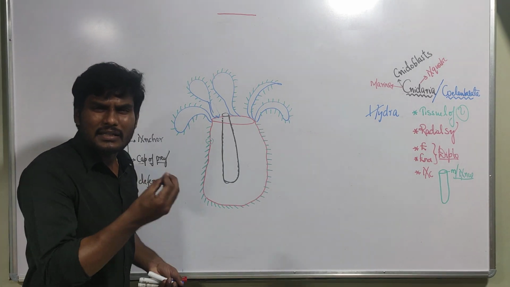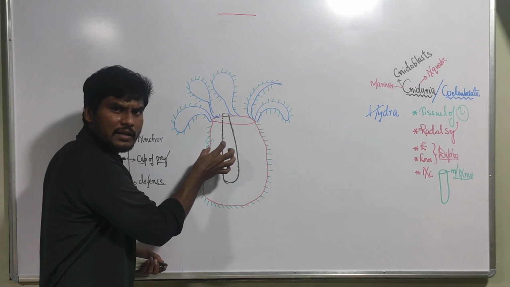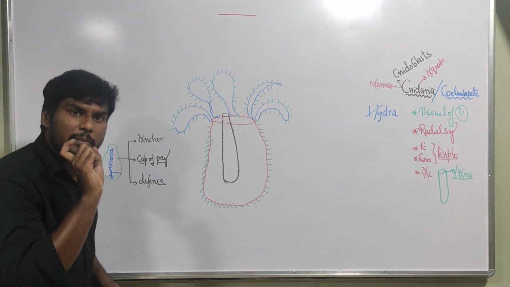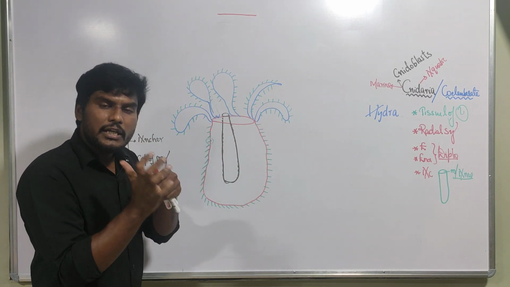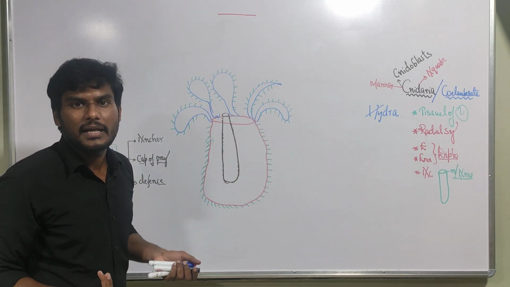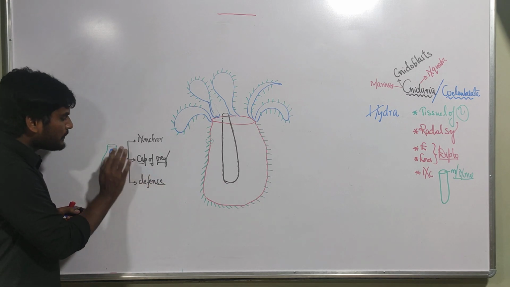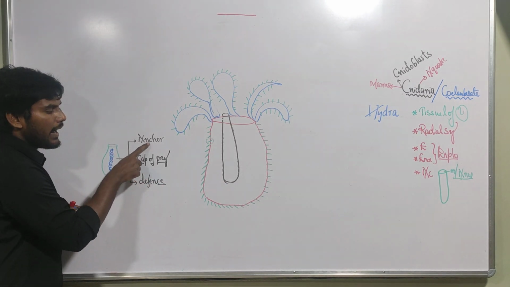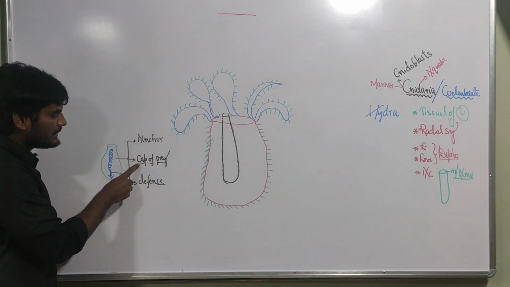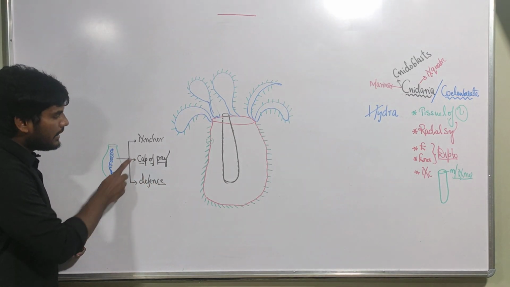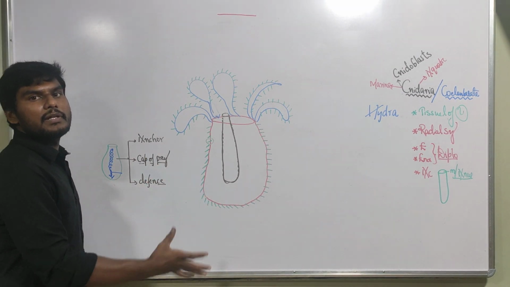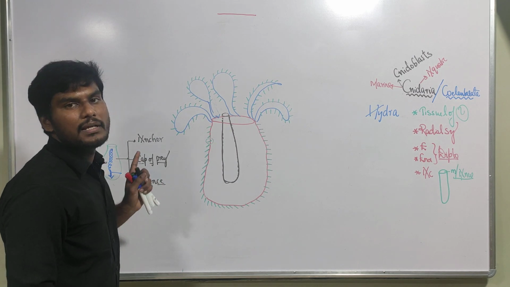For example, if you hold the hydra like this, what is going to happen? It has a sharp pointed nematocyte. With that nematocyte it will pin you. Whenever it pins you, you feel pain and you will release it. It will escape. That is one type of defense mechanism. These three names you have to remember. Cnidoblast performs three functions: anchorage, capturing of prey and defense. A, C, D. B is missing here. A for anchor, C for capturing of prey, D for defense. These are the three functions of the cnidoblast cell.